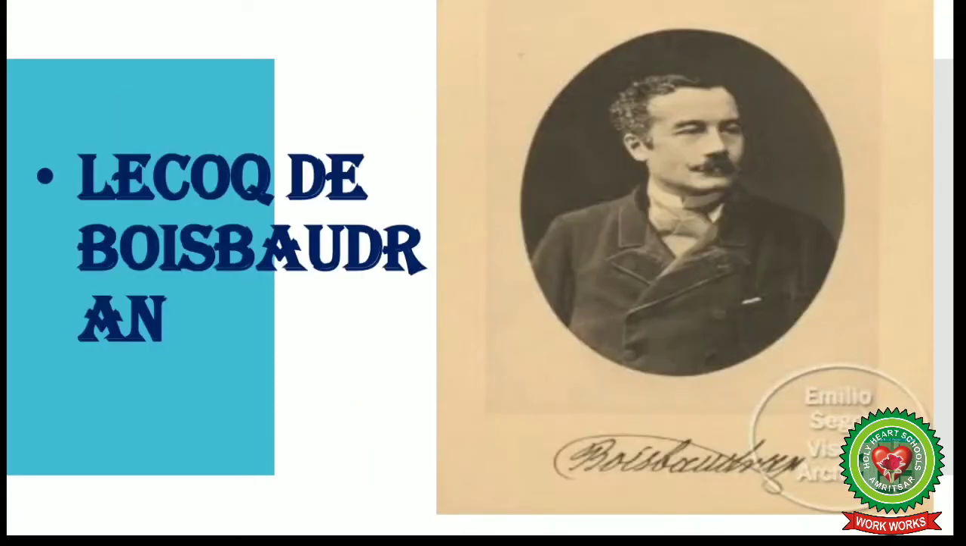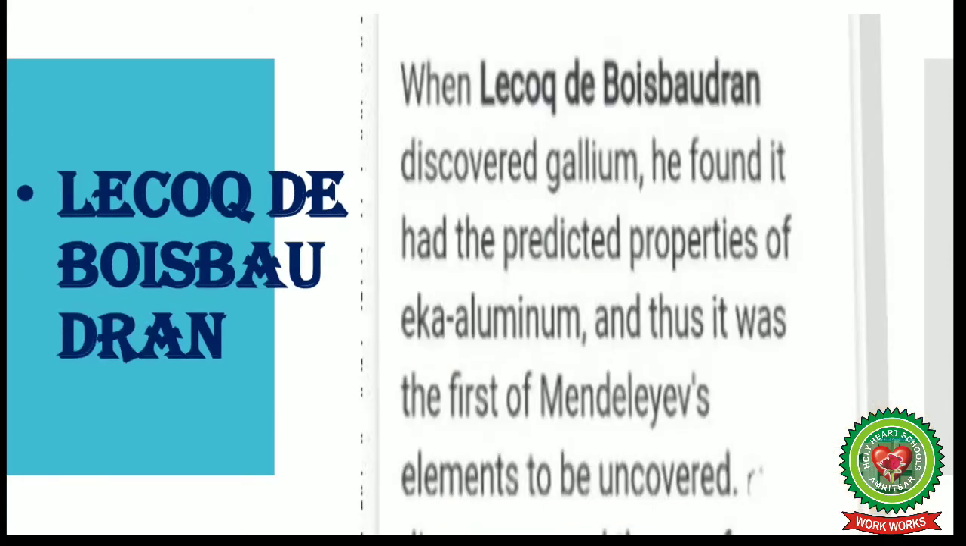Next is Lecoq de Boisbaudran. When Lecoq de Boisbaudran discovered gallium, he found it had the predicted properties of eka-aluminium, and thus it was the first of Mendeleev's predicted elements to be uncovered. In this given chart, you can see the element which is named after Lecoq de Boisbaudran, that is gallium.